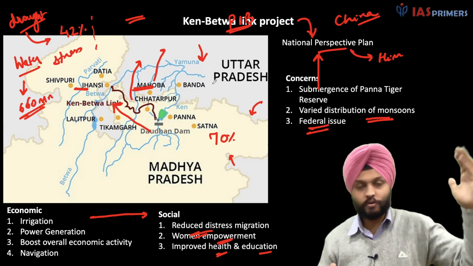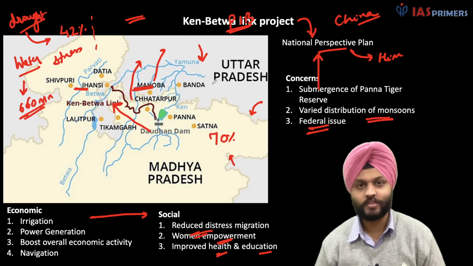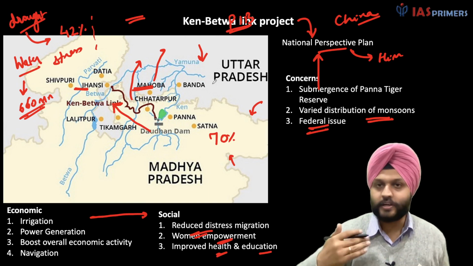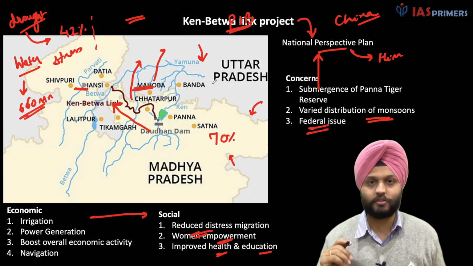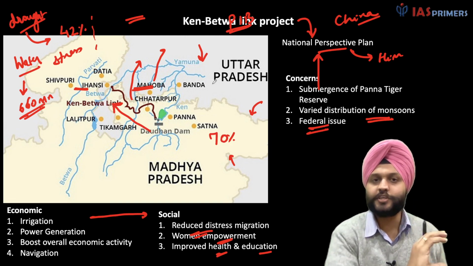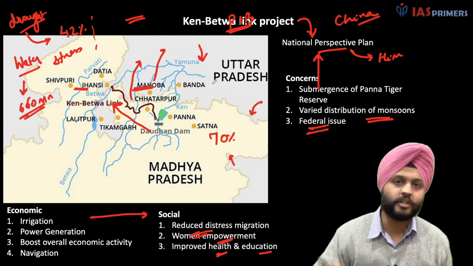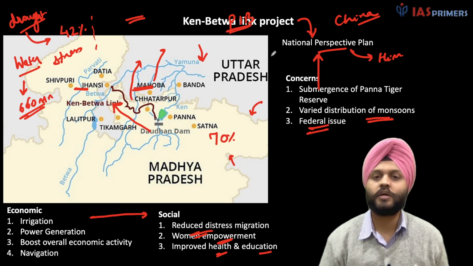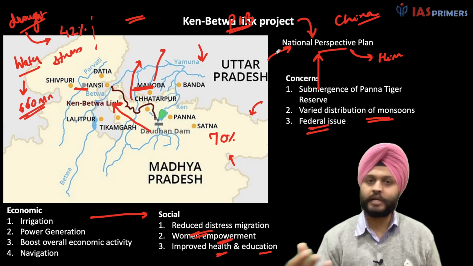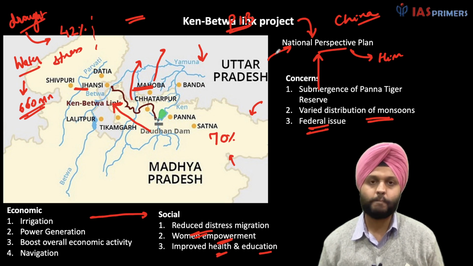And now you're talking about transferring water from one place to another. So this is going to be challenging when it comes to conflicts between the different states. So this is going to be a federal issue, with tensions between the center and the states and amongst the states themselves. This is going to concern the implementation of the National Perspective Plan on Interlinking of River Waters.